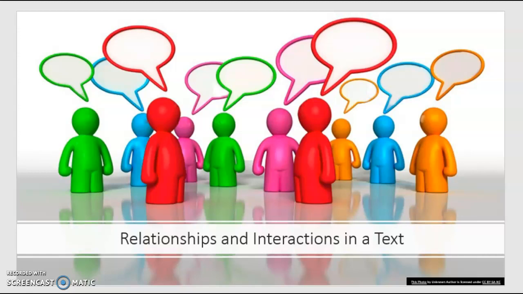As we've talked about earlier in the year, there is always a purpose for reading. When we read, some people like to read for pleasure, some people like to read for business, some people like to read because they're trying to find information or learn something new. Today, our focus for reading is to find out what are the relationships and the interactions that we notice in this text. Again, our focus for reading is to find relationships and how thoughts, ideas, and concepts connect with each other in a text.